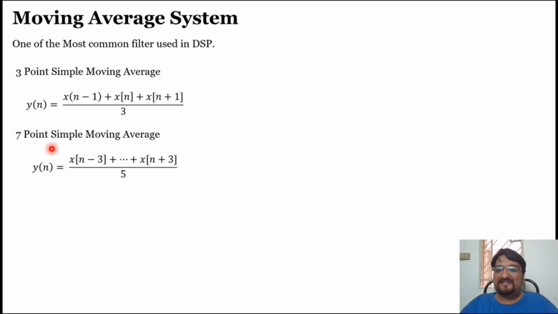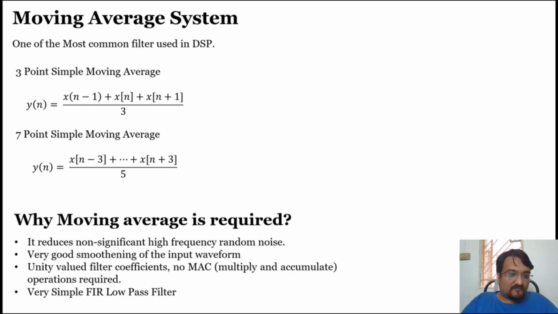But before that, I will tell you why a moving average is required and what its applications are. First of all, most biomedical data sets are affected by high frequency noise. If you talk about EEG, ECG, and some of the other signals which are used, they have their own region of interest for frequency. For EEG, we don't care about frequencies greater than 100 hertz or so.